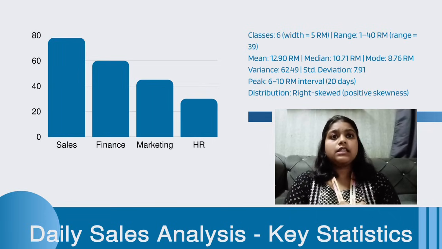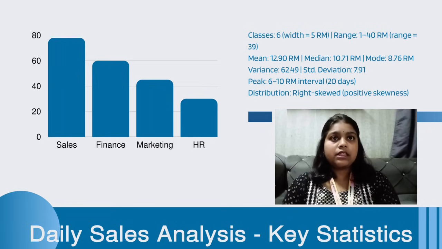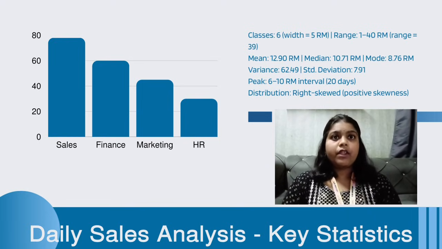For this section, I'll be presenting the statistical analysis of ABC Cafe's daily sales data. First, we can see the main statistical values from the data. The sales data is divided into 5 classes with a class width of 5 ringgit and the overall range is from 1 ringgit to 40 ringgit.